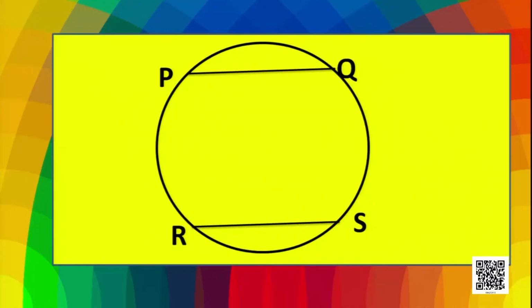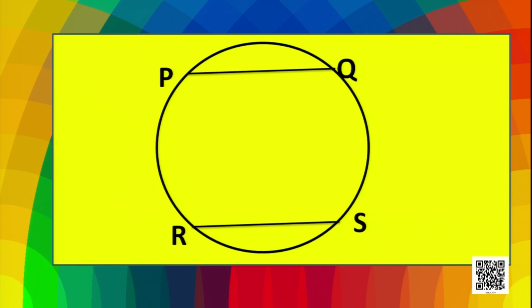Let's have a look at this figure. Here we have two chords PQ and RS. These are two equal chords. If we cut the circle from RS and superimpose it on the minor arc PQ, then we can see that both will match. What do you mean by that?